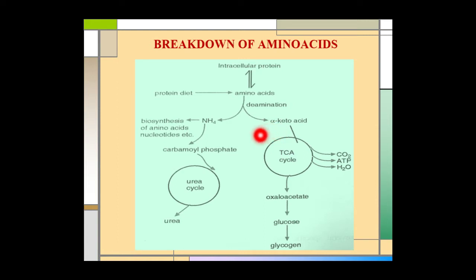In mammals, the major site of amino acid degradation is liver. Some of the ammonia that is generated as a result of oxidation of amino acid is utilized in the biosynthesis of other amino acids or in the biosynthesis of nucleotides, or it may also be utilized in the biosynthesis of biological amines. The excess of ammonia is excreted in the form of urea in mammals.